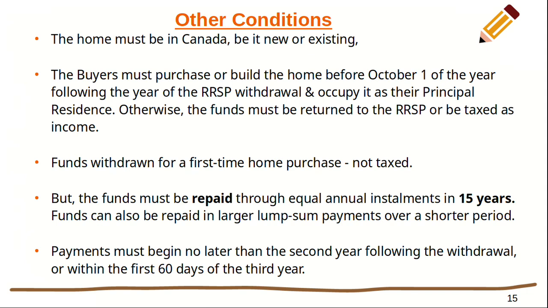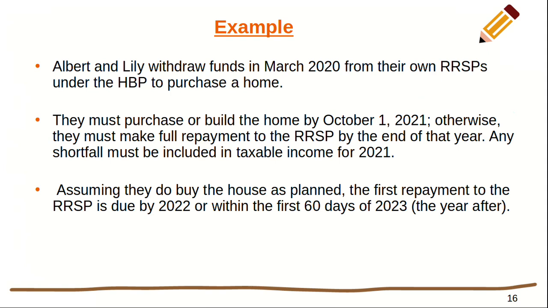Albert and Lily withdraw funds in March 2020 from their own RRSPs under the Home Buyers Plan to purchase a home. They must purchase or build the home and occupy it as their principal residence by October 1st, 2021. Otherwise, they must make full repayment to the RRSP by the end of that year, and any unpaid amount must be included in their taxable income for 2021. Assuming that they do buy the house as planned, the first repayment to the RRSP is due by 2022 or within the first 60 days of 2023.